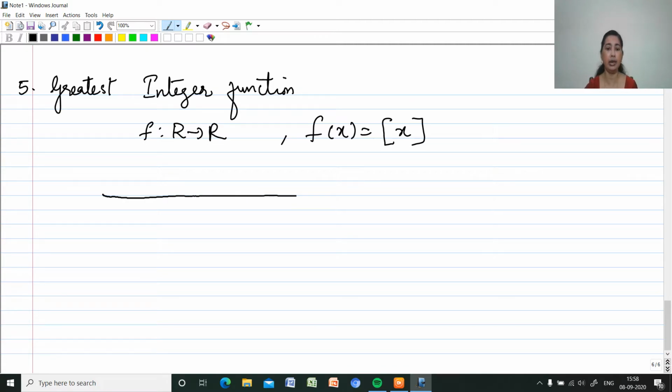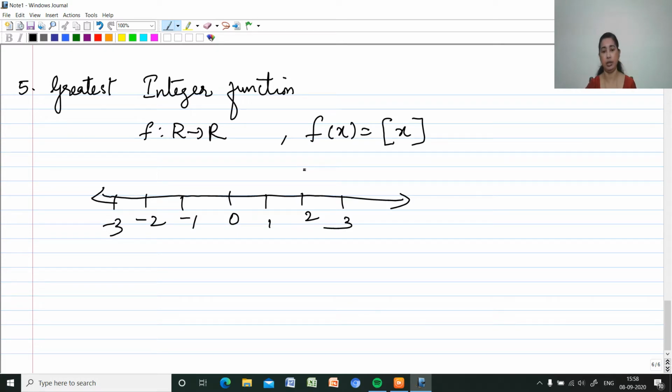If I am drawing a number line, let this be 0, here 1, 2, 3, this side minus 1, minus 2, minus 3 and so on. If I am taking a value 1.5, the integer part of 1.5 is 1. We will be taking the integer part always to the left integer.